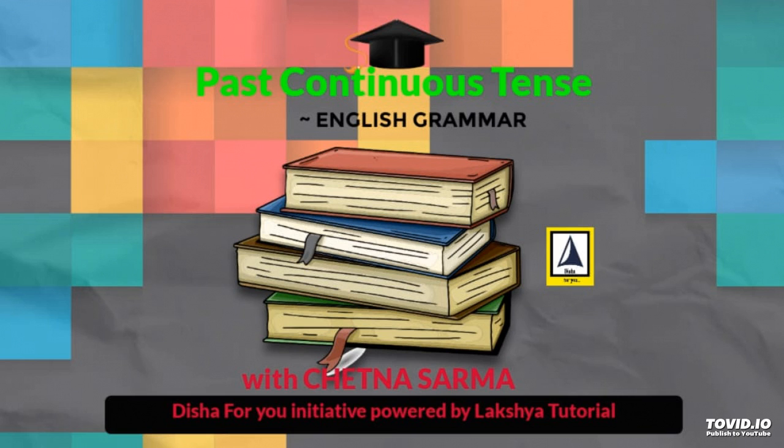It is important to note here that in the past continuous, mentioning a specific time is only to interrupt the action. Unlike in the simple past, a specific time is used to show when an action began or finished.